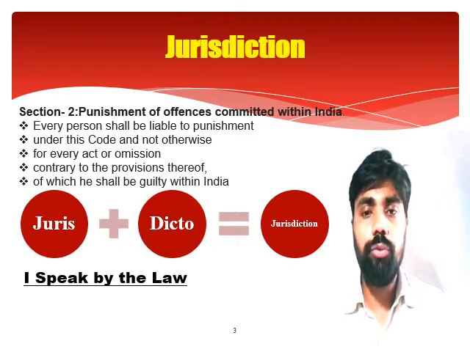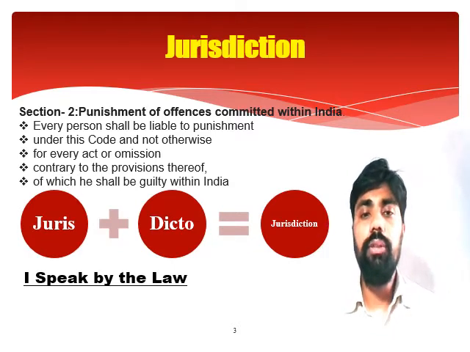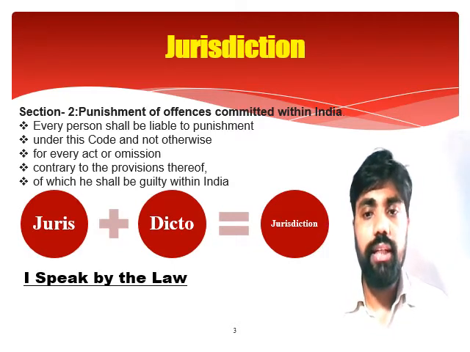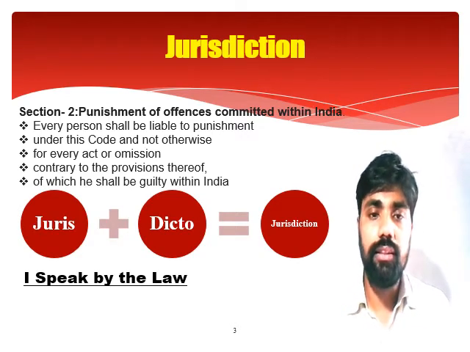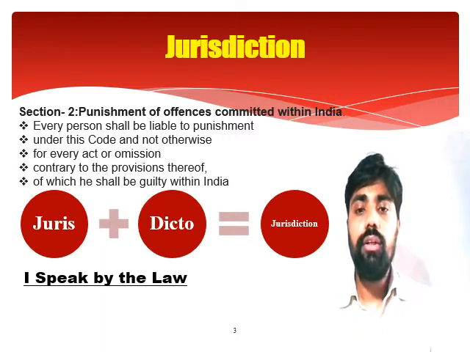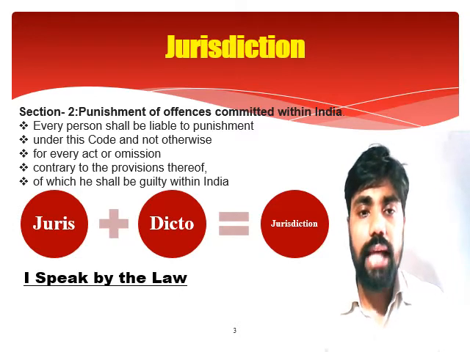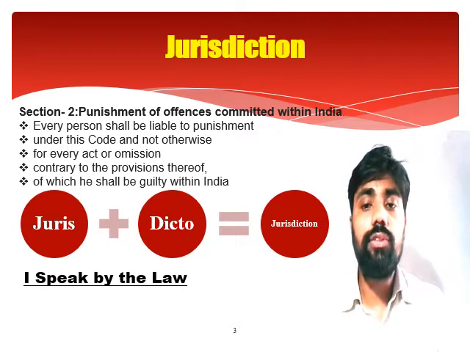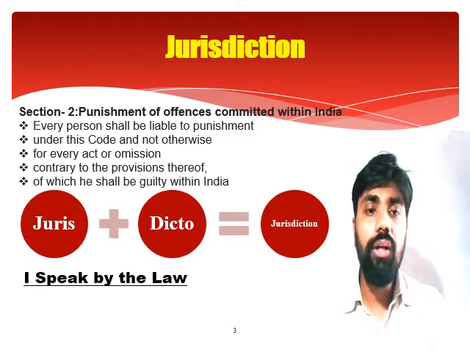So every person shall be liable to punishment under this code and not otherwise. If a person commits a crime defined under the Indian Penal Code, he shall be liable to punishment and not otherwise. What does it mean? He shall not be punished otherwise, rather he shall be punished under the Indian Penal Code for every act and omission. So he shall be punished not only for his act, but for his omission too. I already told you what we call act and what we call omission.